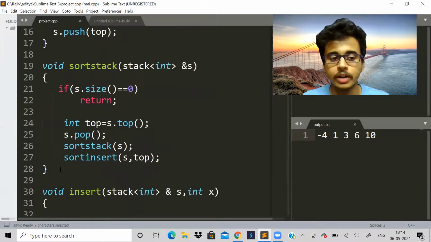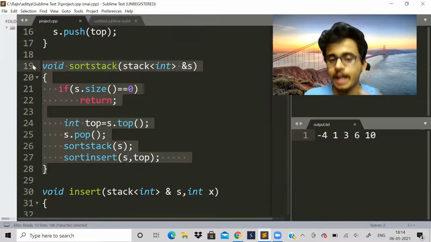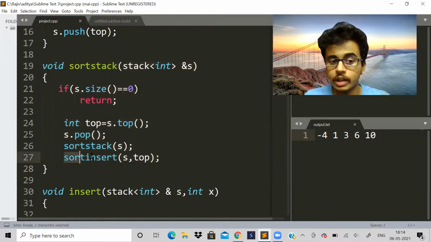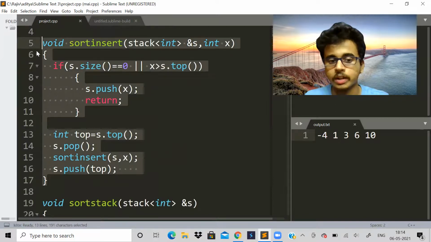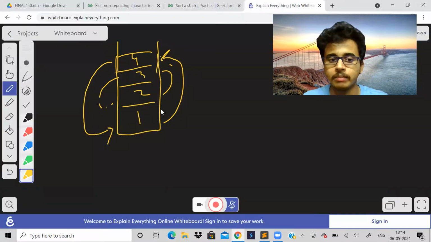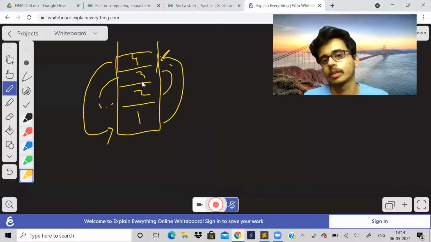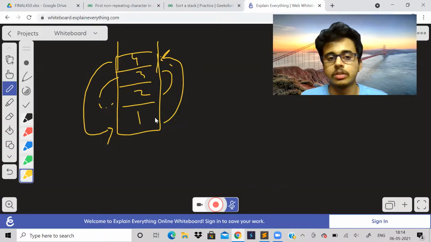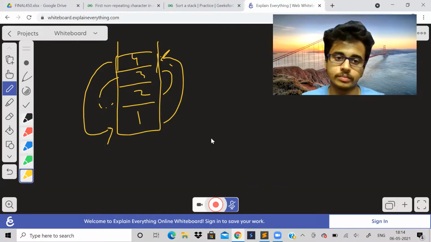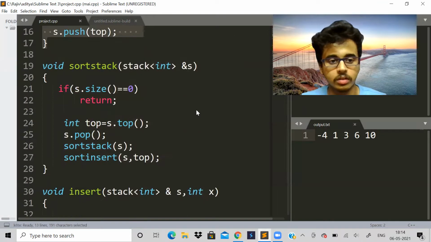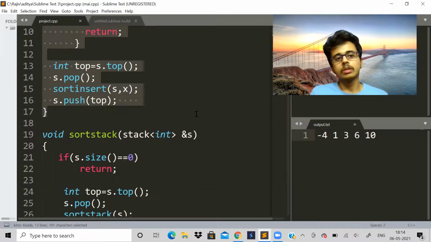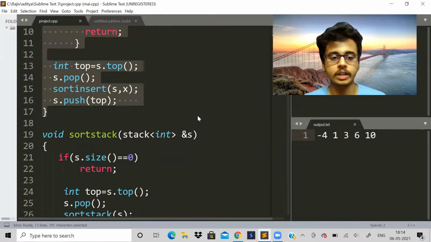So pause the video and first of all understand what is happening here. See, we are calling one more function over here. So try to understand here what is happening. You can take this same example here, 1, 2, 3, 4. So see what is happening. So you can take some time and see it.